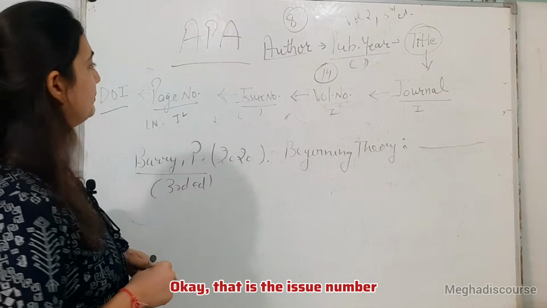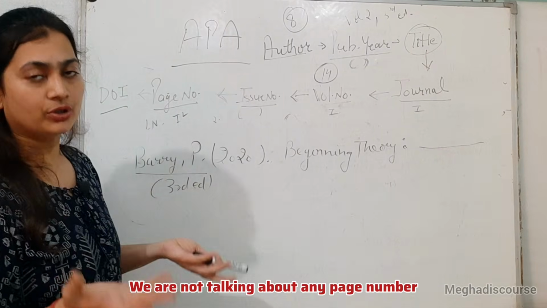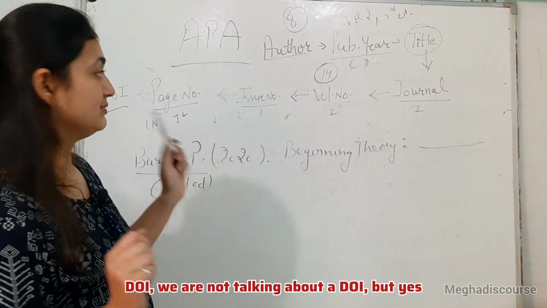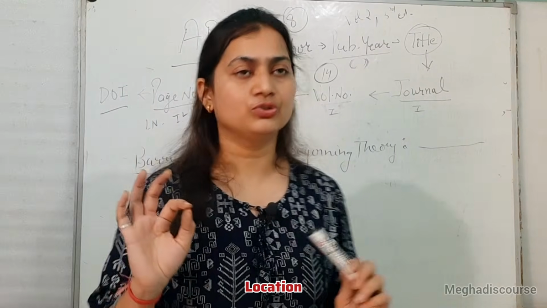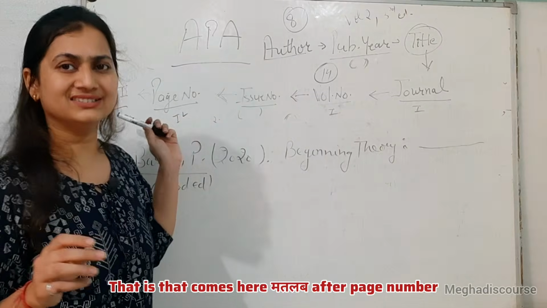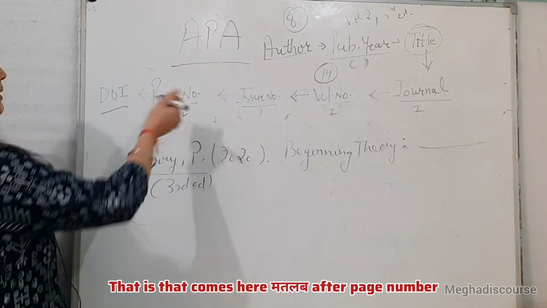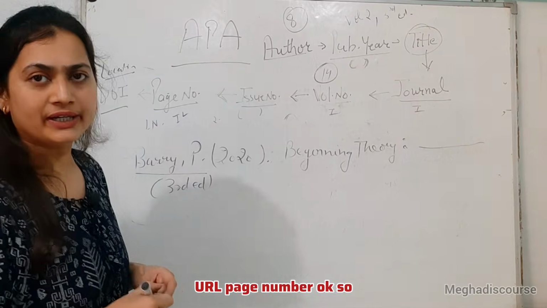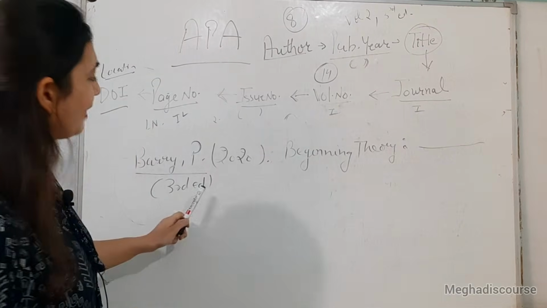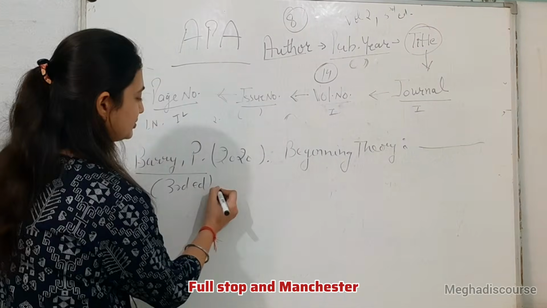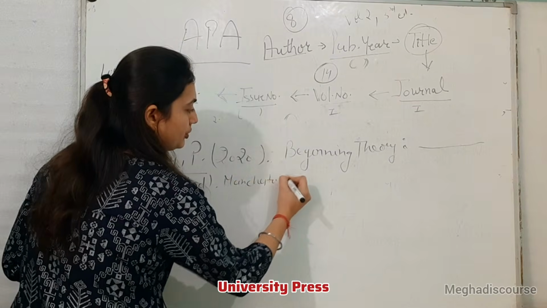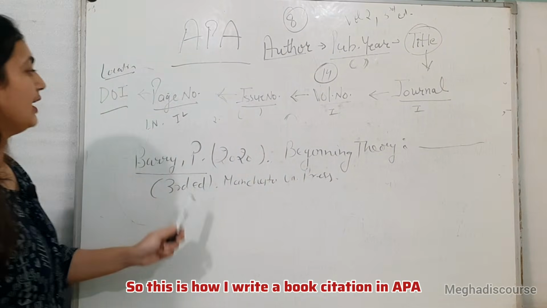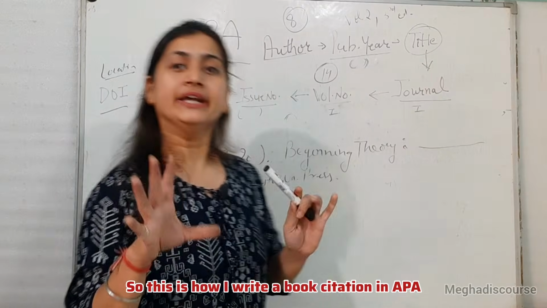Then page number, we are not talking about any page number. DOI, we are not talking about a DOI, but yes, we are talking about the location. So here we also have the location, that comes here. After page number, it is location. In location, we have DOI, URL, page number. After this, I will write a full stop and Manchester University Press, full stop, and finish. So this is how I write a book citation in APA.